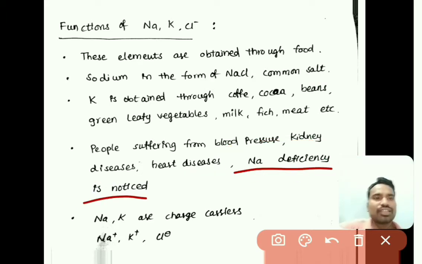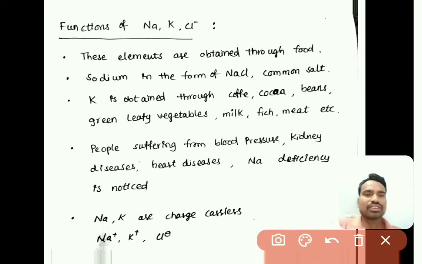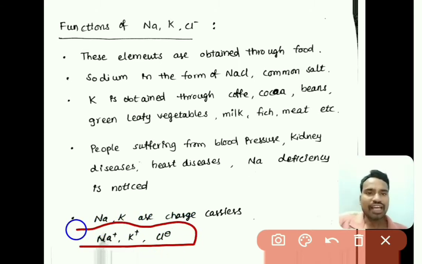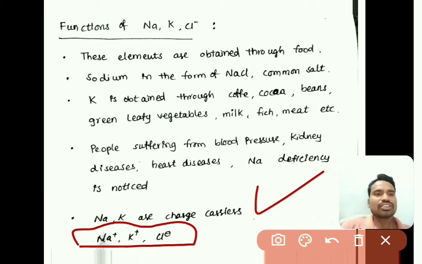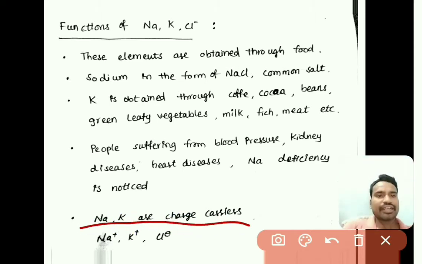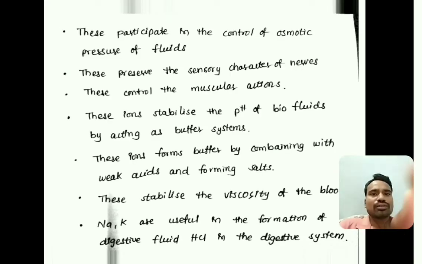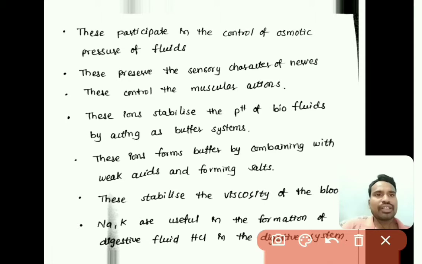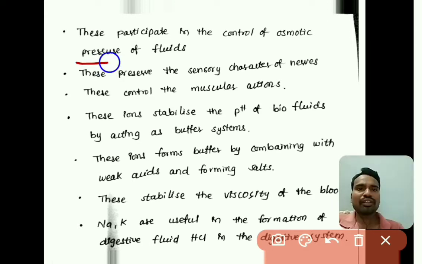Majorly, as we are observing here, Na+, K+ and Cl- are charged ions, so they act as charge carriers in different reactions in our metabolic processes. These sodium, potassium, and chloride ions are also participating in the control of osmotic pressures of different fluids.